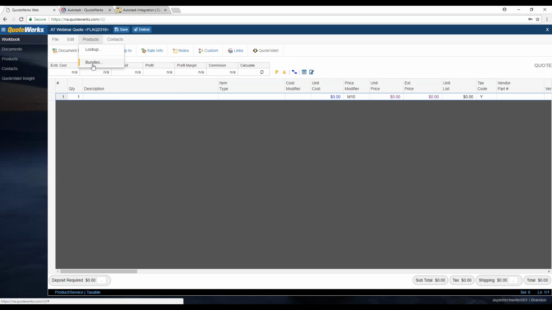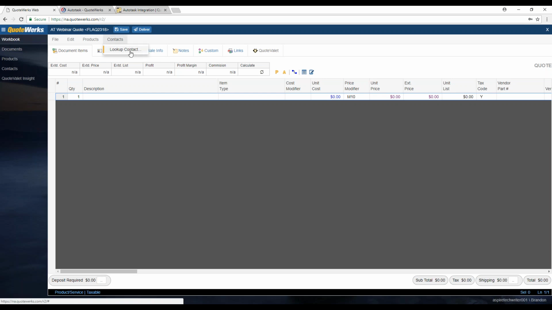So we do have bundle support. This is only for using bundles. You can actually create and edit bundles in QuoteWerks Desktop. It's just going to be the ability to use them. And that's going to be the theme of QuoteWerks Web: it's not for administering changes to QuoteWerks. You're still going to use QuoteWerks Desktop for that. QuoteWerks Web is specifically for the use of QuoteWerks, so creating, editing, and delivering documents to your customers. If you need to make a system change or anything like that, that needs to be done in QuoteWerks Desktop.